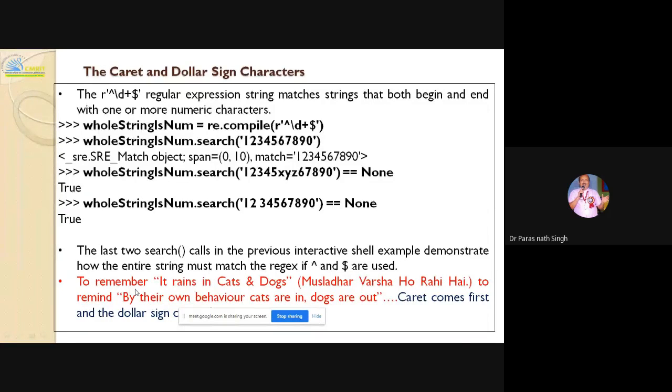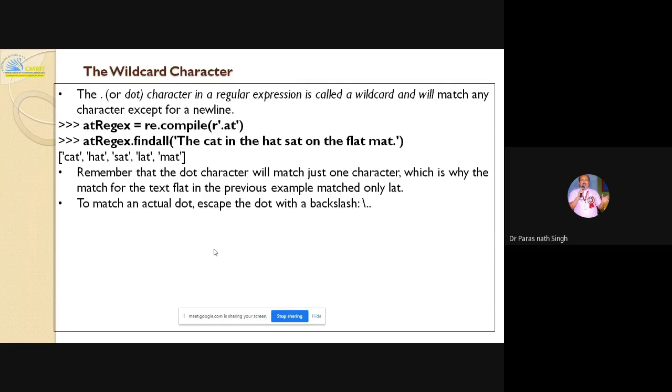To remember, as I have told already, it rains cats and dogs. To remind by their own behavior: cats are in, dogs are out. Yes sir, caret comes first, dollar comes last. Caret comes in the beginning and dollar will come at the end. This is the way to remember. Just encouraging some fun for one minute.